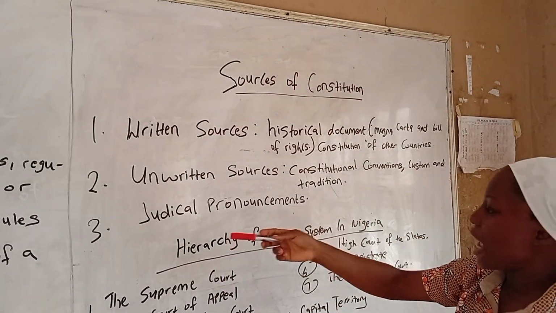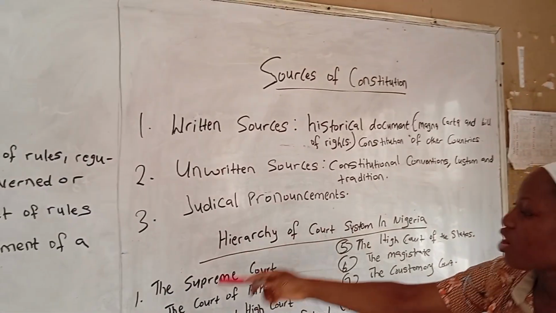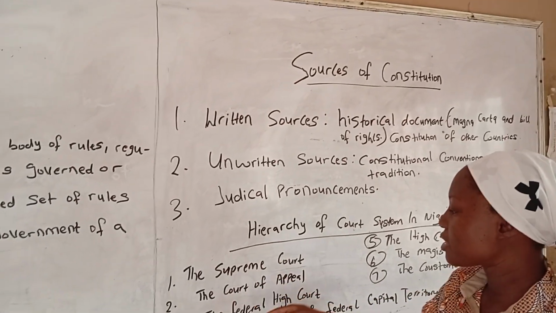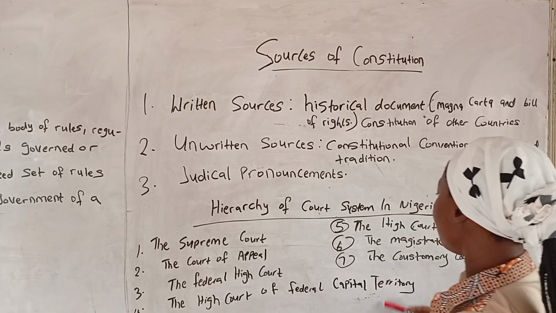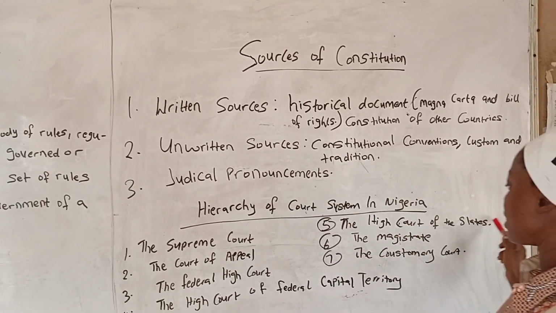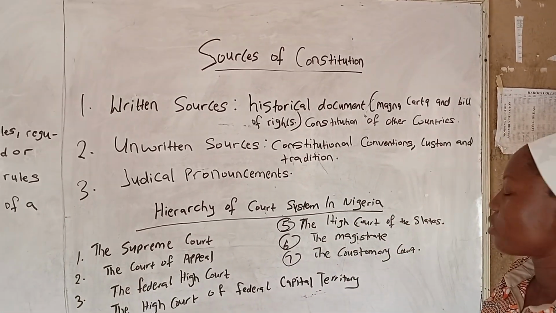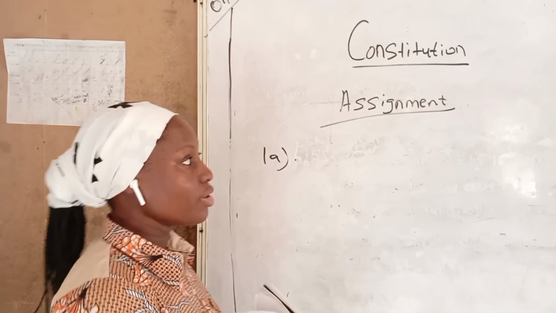And the last thing we looked at is the hierarchy of court system in Nigeria. First one is the Supreme Court, next the Court of Appeal, the next the Federal High Court, the next the High Court of the Federal Capital Territory, the next the High Court of the State, the Magistrate Court, and lastly the Customary Court.